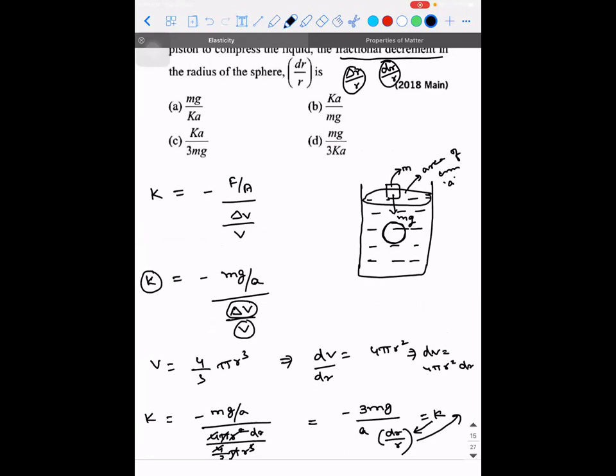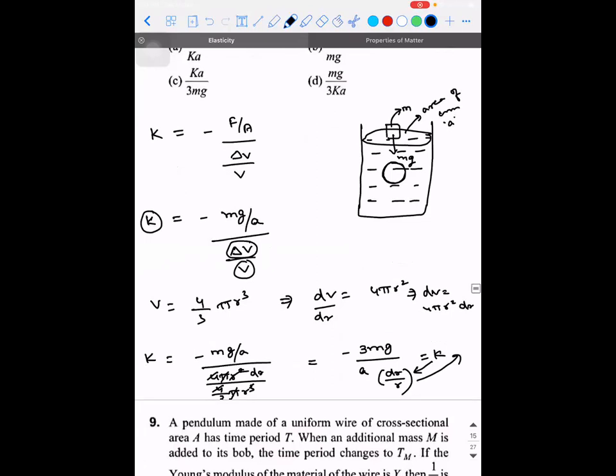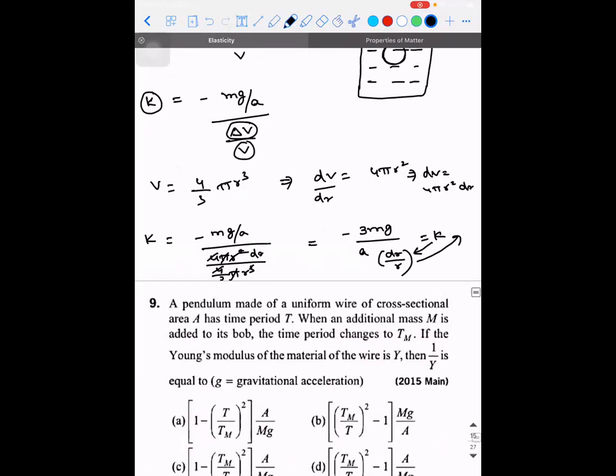So which is the option? There is no 3 mg here. Sir, C, what they say. No, this 3 will actually go here. This is the problem with my space constraint. See, mg divided by A divided by 4 pi R square dr divided by 4 by 3 pi R cube, the whole.